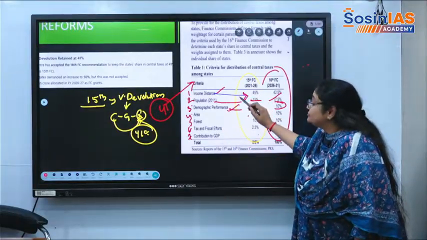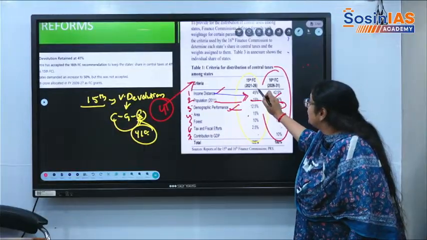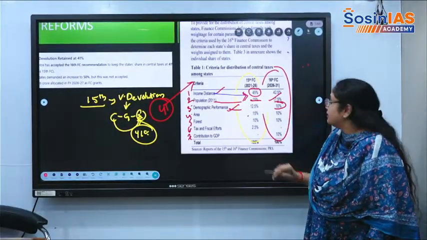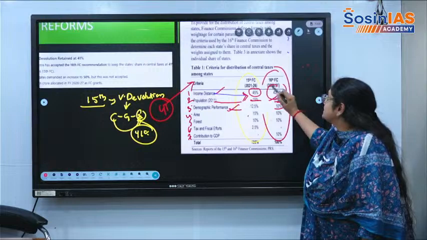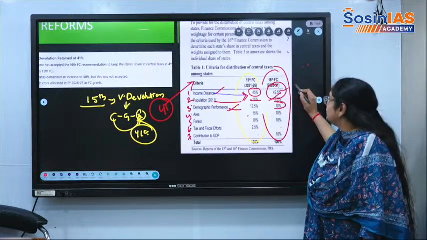So whatever the difference is, that needs to be allocated to the percentage of 45. Now the 16th Finance Commission has decreased it to 42.5.